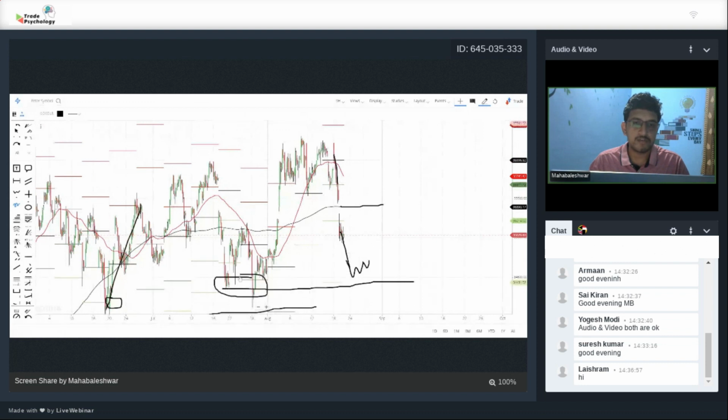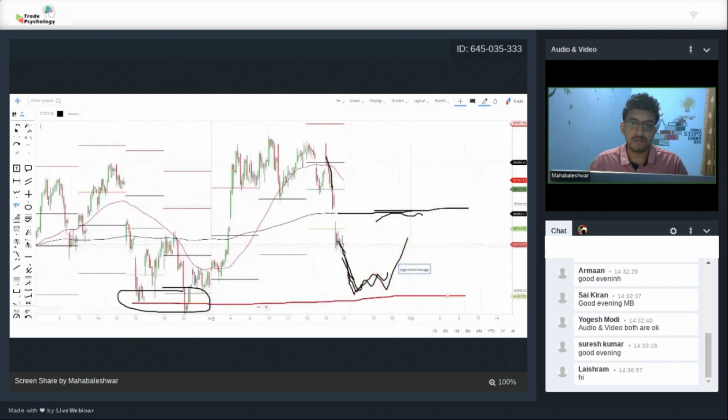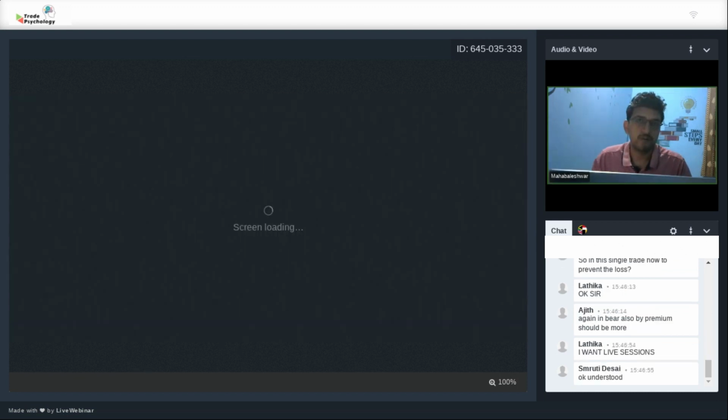Similarly, here also it created a W bottom where it had a rally. So currently we are seeing even if there is a fall, there could be a strong level of support here, and there is a strong level of resistance. Because of that, we created this strategy called the double calendar. I'll show you that strategy and why we have created it, because we expect the Bank Nifty is likely to trade in this zone for another 1 or 2 weeks. So we are assuming that till the 2nd of September, the Bank Nifty will be trading in this particular zone.